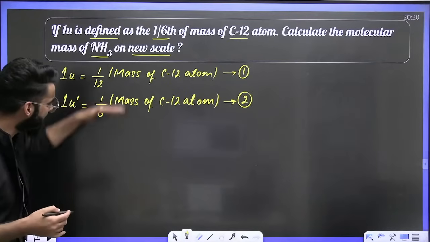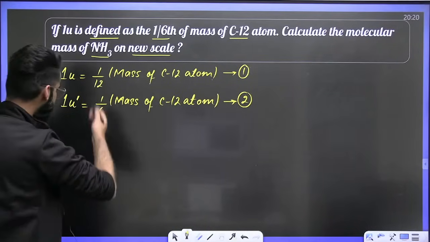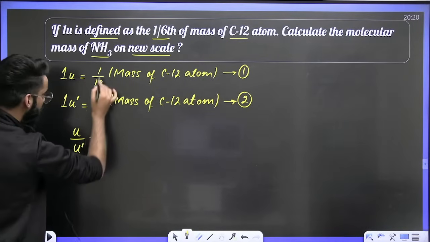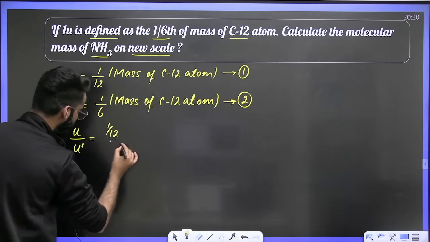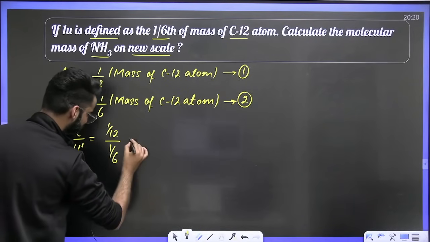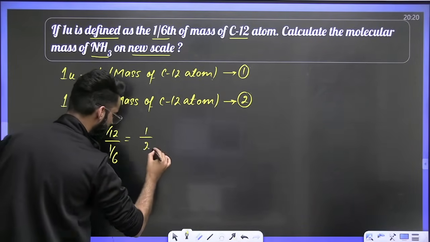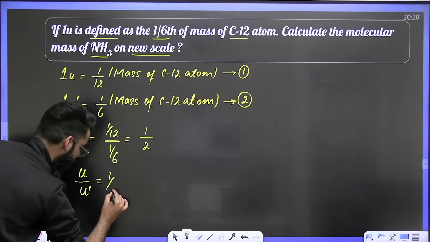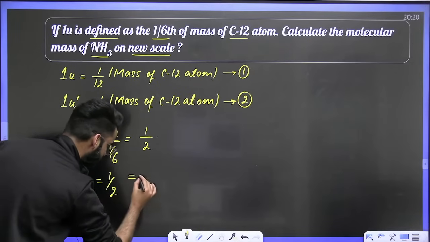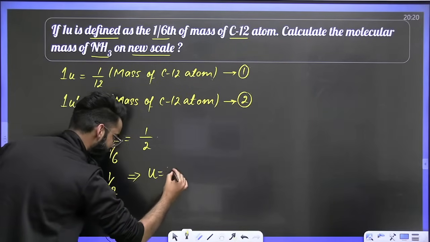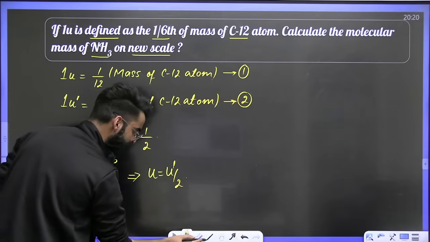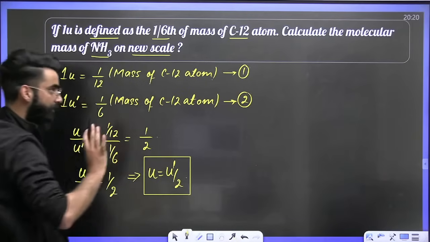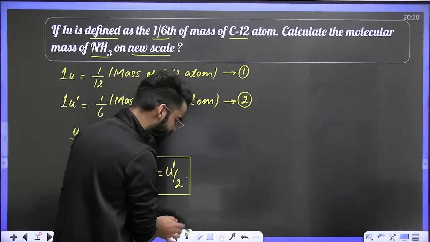So what exactly will I be doing? I'll be dividing these two equations. U divided by U dash is equal to, in the numerator, 1/12, and in the denominator, 1/6. The value comes out to be 1 divided by 2. So U divided by U dash is 1 divided by 2, or I can say U is just U dash divided by 2. So I got the relation between U and U dash. My first step is done and dusted, right?